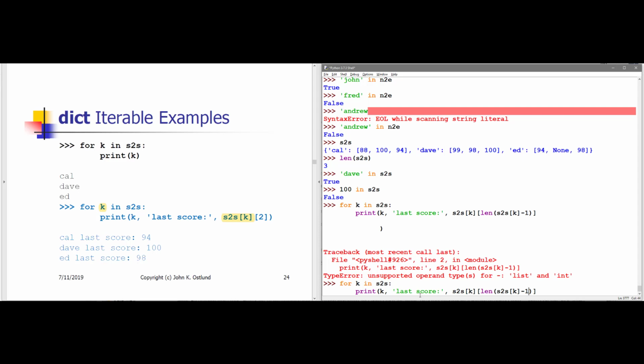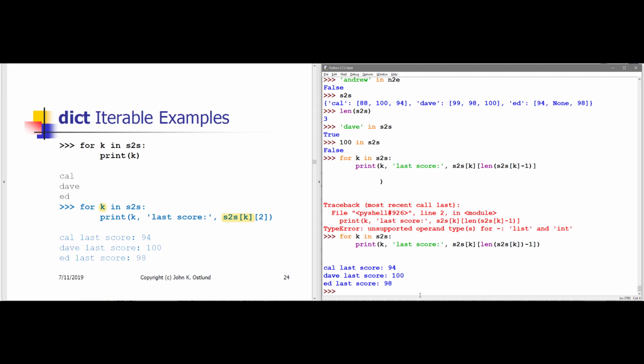This parenthesis character should be here. Okay, so s2s sub k, the length of that, minus 1, will give me the score, and I use my parentheses, and I'm all set. All right, well, I'm sorry for goofing that up, but there we are.